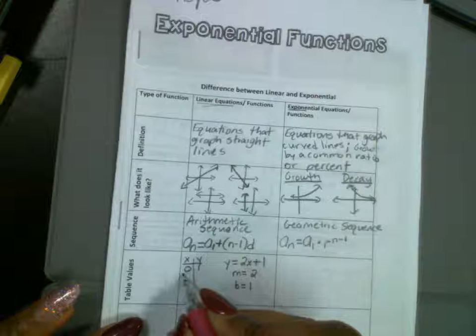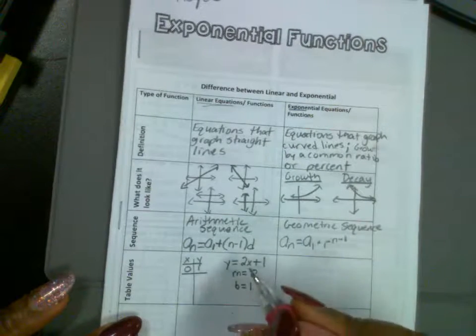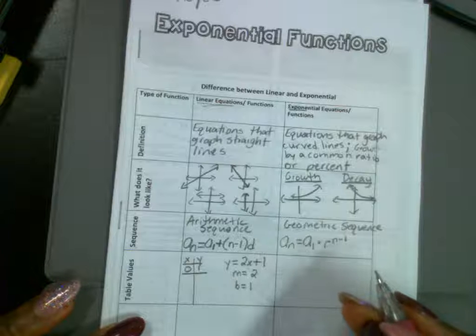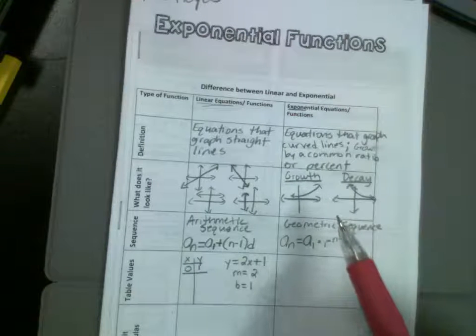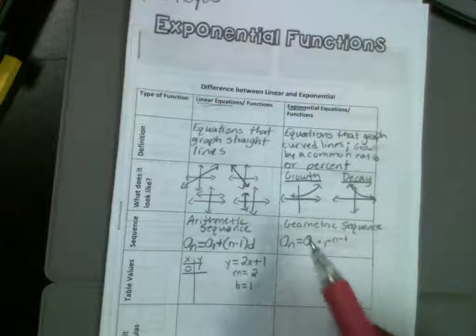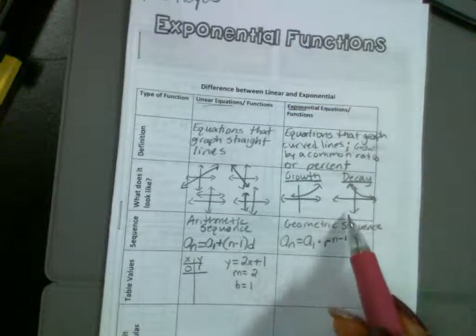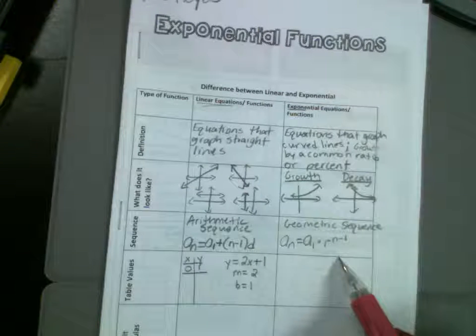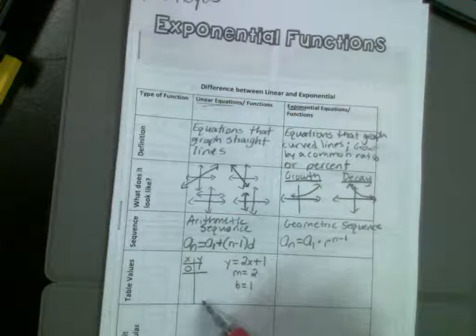It's 1. So what are we doing every single time to get to the next number if it's a linear function? When you are with linear functions, you add or subtract to get to the next number. That's why it's an arithmetic sequence. With exponential functions, that's when you multiply to get to the next number. So here, we're adding to get to the next number.